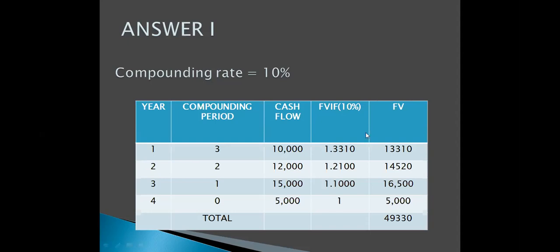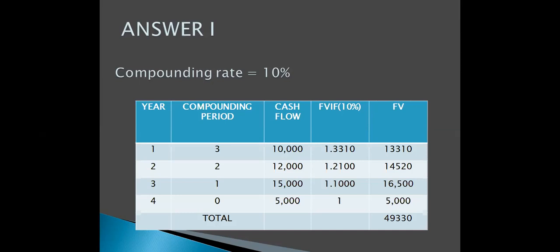And for the 4th year, the compounding period is 0. Whenever the compounding period is 0, you will have to write 1 as the future value interest factor. Why? Because यहाँ पे आपको ना तो compound करने की जरूरत होती है, ना ही discount करने की जरूरत होती है. It will always be taken at its face value. So 5,000 will remain 5,000 only. उसकी future value होगी ही नहीं कुछ, क्योंकि वो already 4th year के end में उसकी value को calculate किया गया. All right.